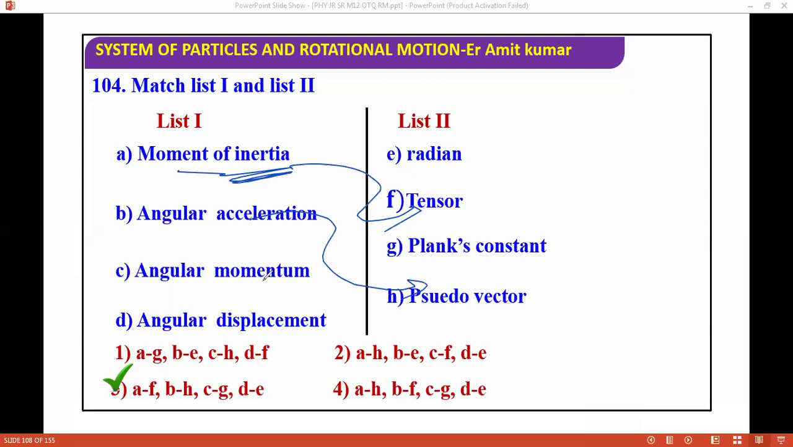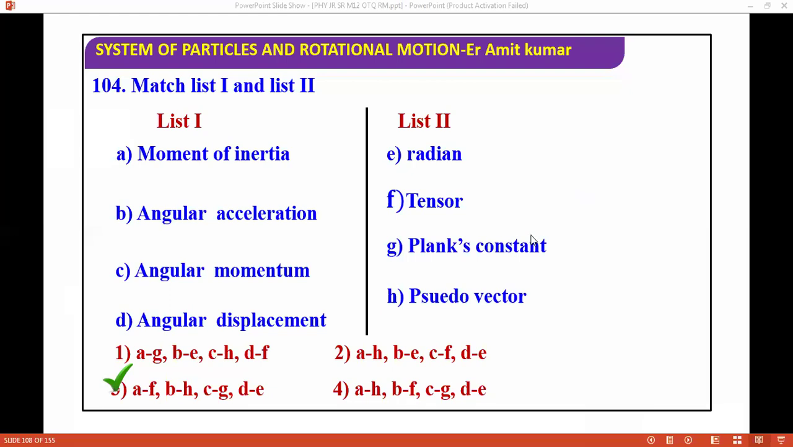Angular momentum: try to check the dimension of angular momentum, which is the same as Planck's constant. And angular displacement is in radians. Basically, you can do this question by the elimination method as well. No issue to solve all the parts, but you should know the concepts. Next question, I'm moving ahead.